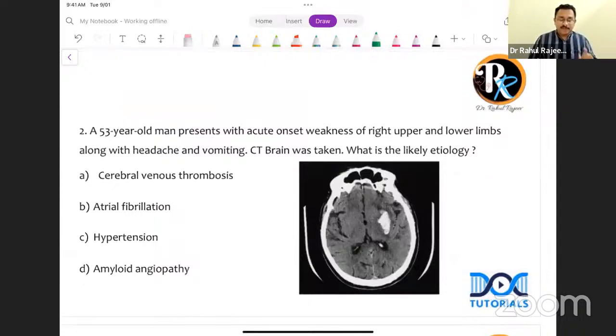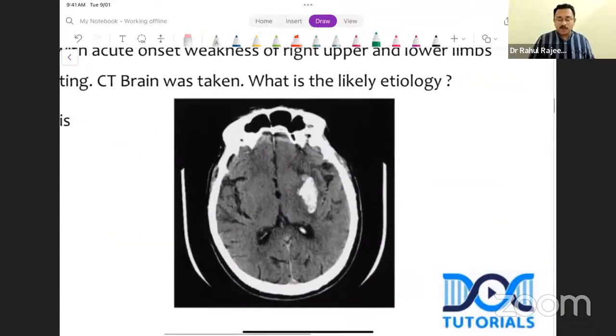Second question: a 53-year-old man presents with acute onset weakness of right upper and lower limbs along with headache and vomiting. The CT brain, if you look, you can see on the left side, this is a non-contrast CT brain axial section. In the region of the basal ganglia and the internal capsule, you can see a very well-defined hypodensity. So what is this? It is likely to be an intracranial bleed, an intraparenchymal bleed.